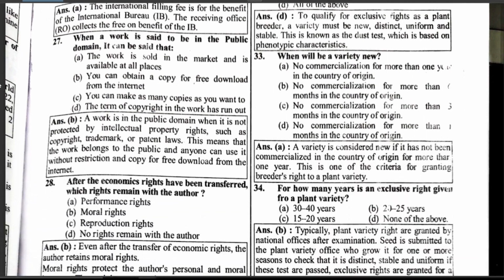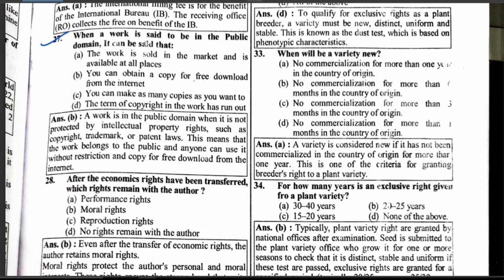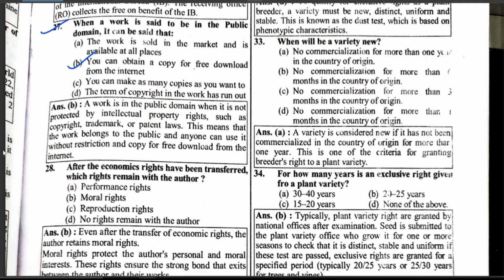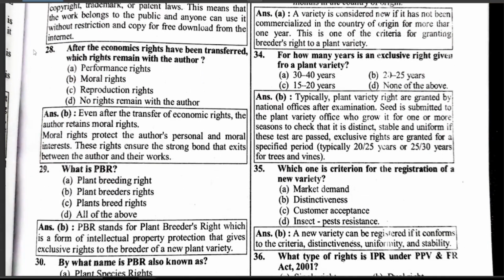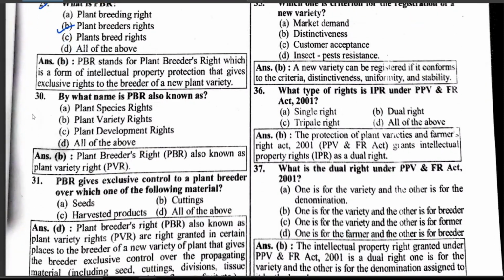When a work is said to be in the public domain, it can be said that you can obtain a copy for free download from the internet. After the economic rights have been transferred, the right that remains with the author is the moral rights. What is a PBR, which is the plant breeder's right? By what name is PBR also known, which is the plant varieties right?